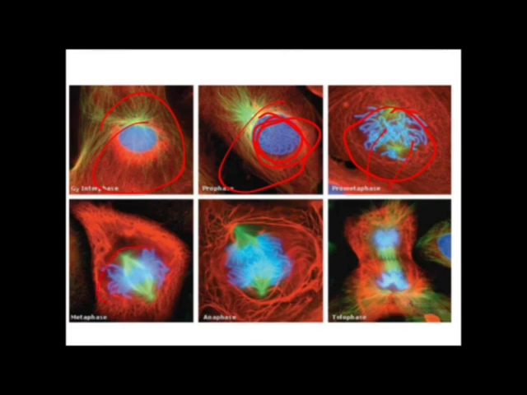Then in metaphase, all the chromosomes are attached and arranged in the equatorial plane. In anaphase, the chromosomes move towards the opposite poles, and in telophase there is a formation of new cells.